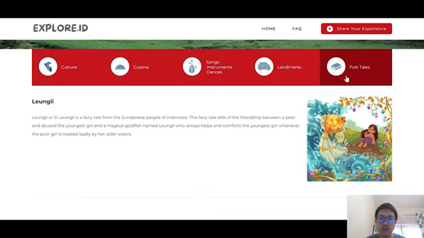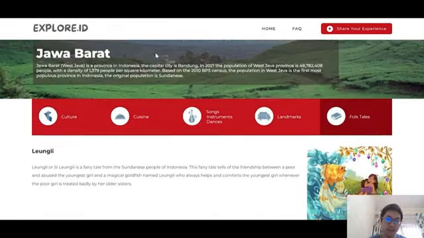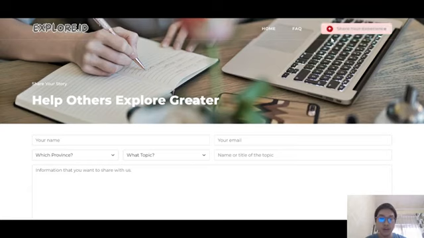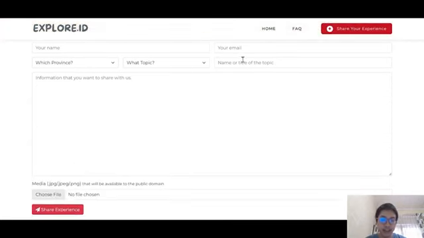Lastly, if a user wants to share their experience during their stay in Indonesia, during their exploration of Indonesia, regarding a particular cuisine or a particular landmark, or anything else, they can easily do that by selecting the Share Your Experience button on the top right side, which will lead them to our form page, which once they fill out can be sent to us and we will review their data.